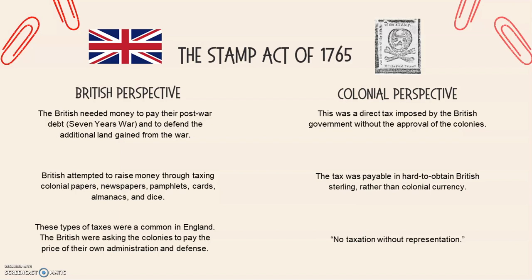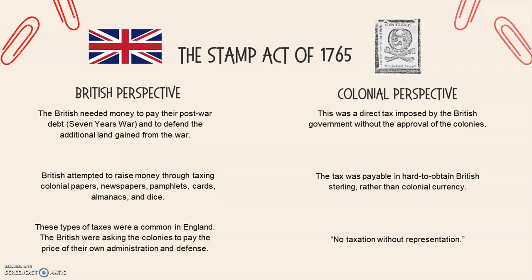Now, if we look at the colonial perspective of the Stamp Act, this was a direct tax that was imposed by the British government without their approval, so they didn't have any knowledge of it. Additionally, this tax was only payable in British sterling rather than the money that was in the colonies, so they had to get British sterling in order to pay these taxes. This is also where we get "no taxation without representation": the message that you can't tax us because we don't have any representation in British government as colonists. So that's where we're looking at those 2 different perspectives of the Stamp Act of 1765.